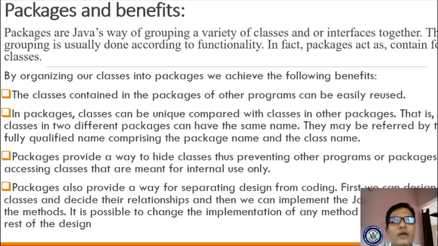Clear? Or else, if I want to access an entire folder and whatever files exist in it, I have to write import java dot a dot star. Star indicates whatever files, methods, subclasses, subfolders are present in that folder, you are referring to that. Okay, please make a note.